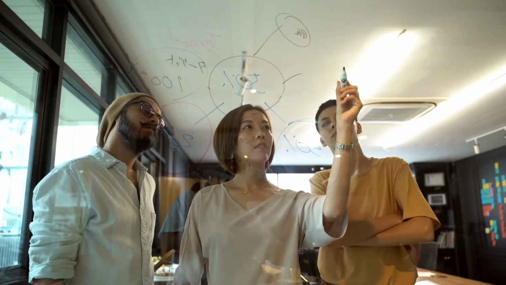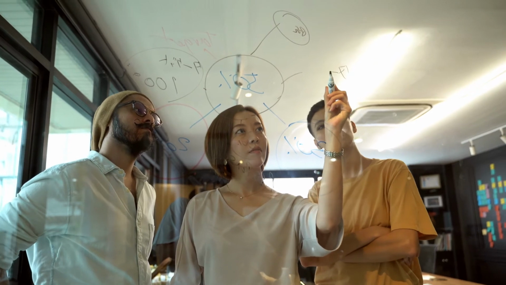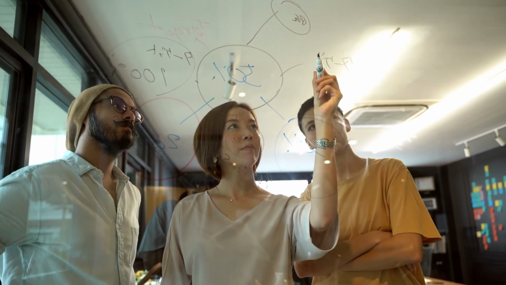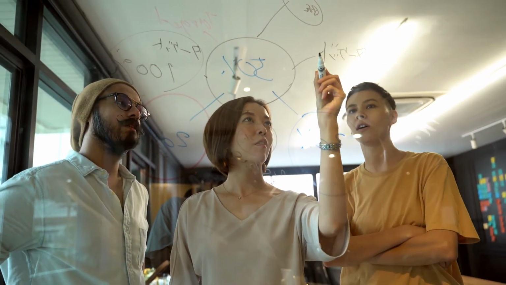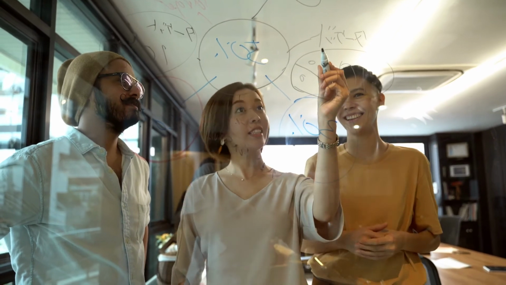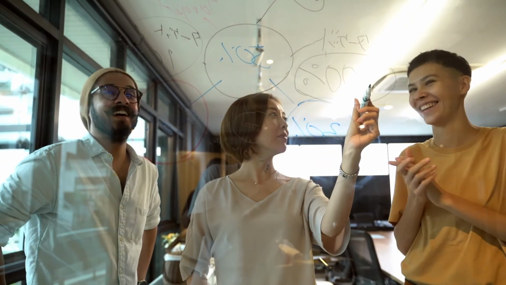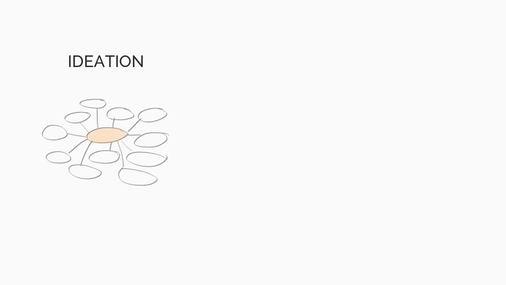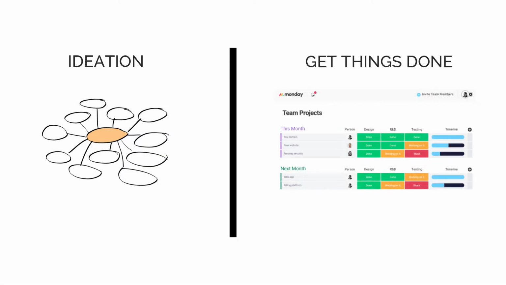Mind mapping is a great way to organize your thoughts, especially when you're starting out on something new. Whether you're writing a blog or building an app, a mind map can help you outline your ideas and think with your team. With this app, you can use the mind map view to generate ideas, and with the click of a button, turn these ideas into work items.